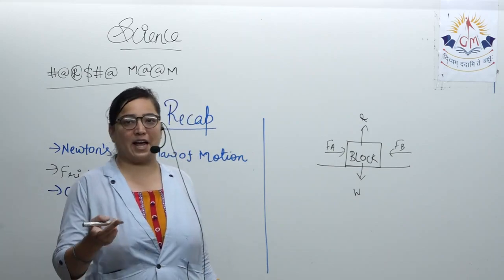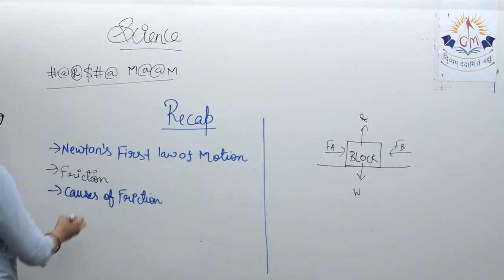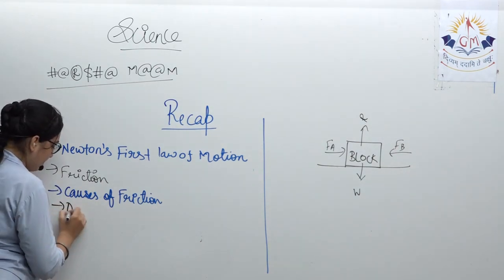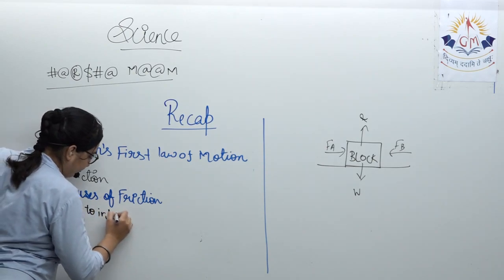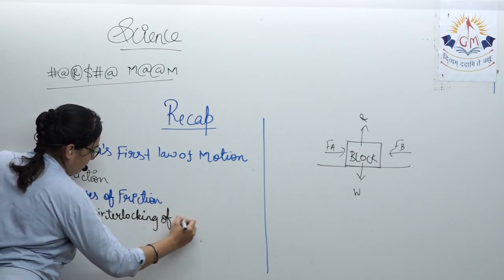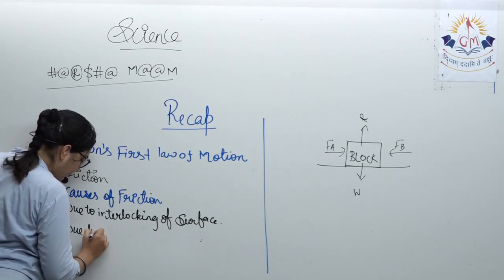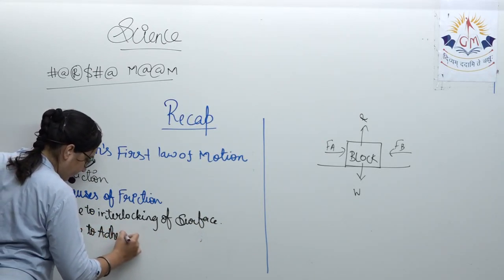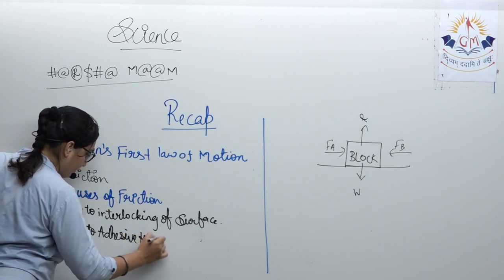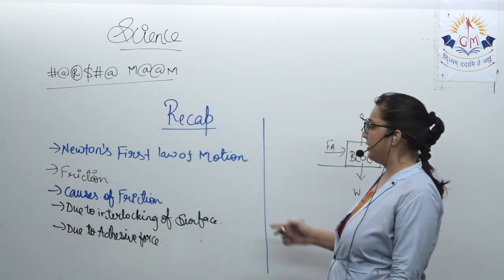Due to interlocking of surfaces, and the second one was due to adhesive force. Now, what is this interlocking of surfaces?